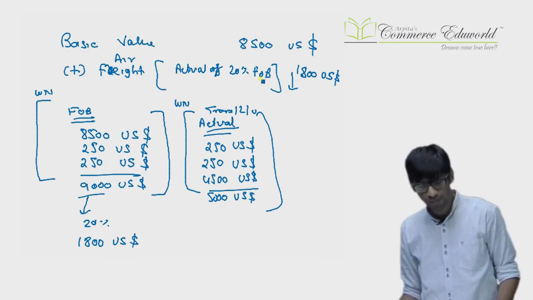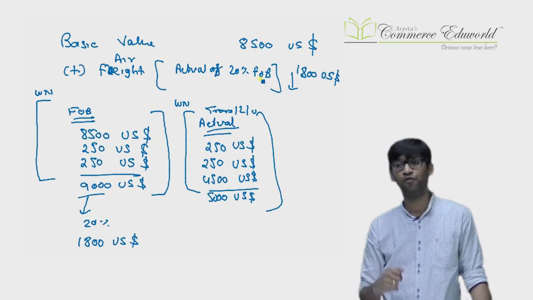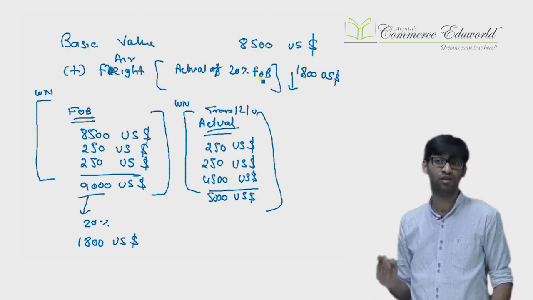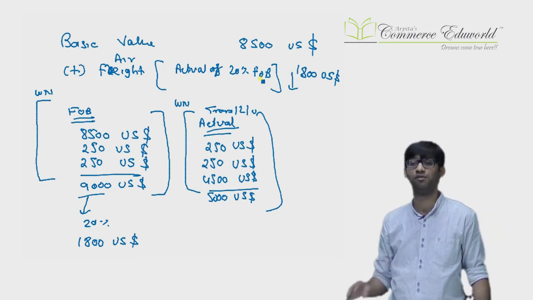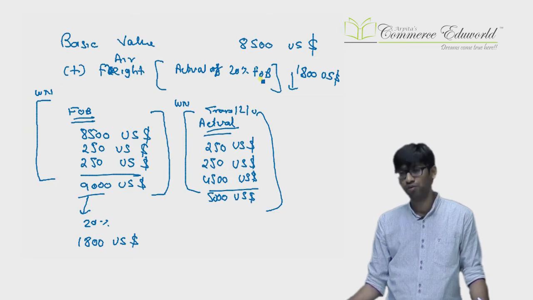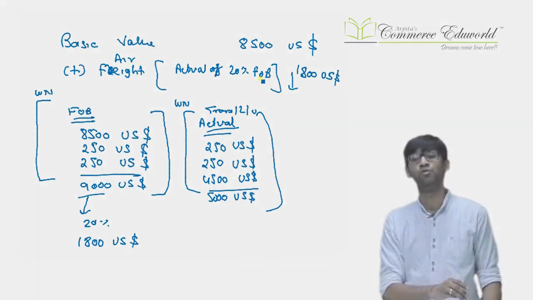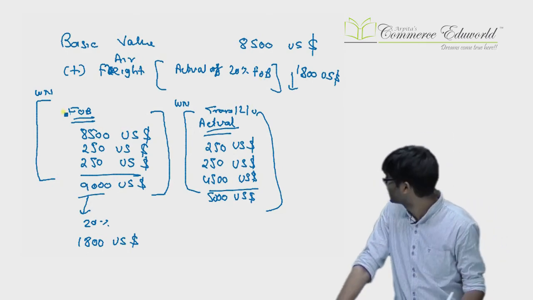So in the earlier sums, we had added all the amount in the other country, then brought FOB, then added freight because it was ship. Now this sum is of air. In case of air, we need to be careful. Even if you know the actual, it is 20% of FOB or actual, whichever is lower. And I told you, actual transportation means actual cost of transportation, loading, unloading, up to the delivery of goods to the place of importation. So $1,500.